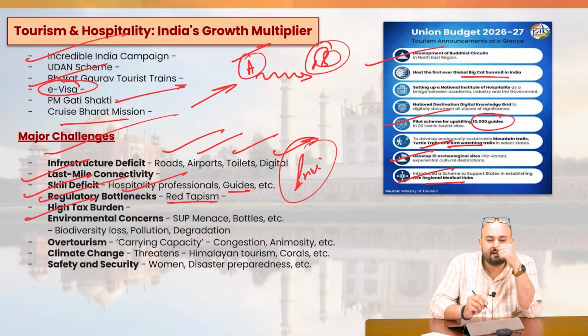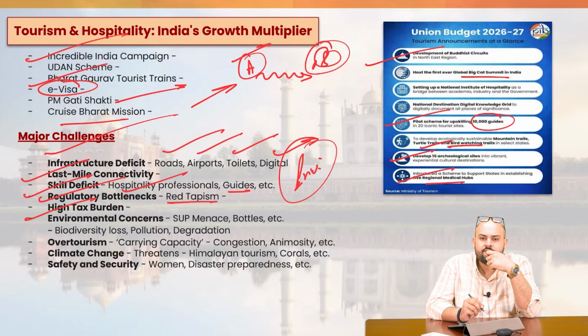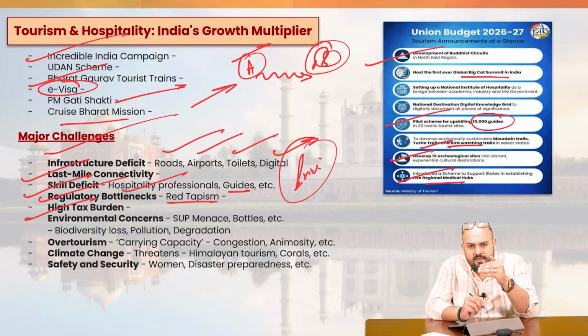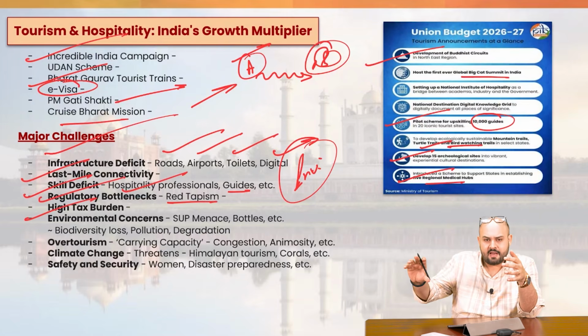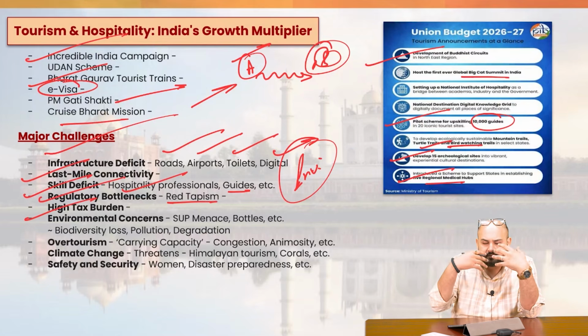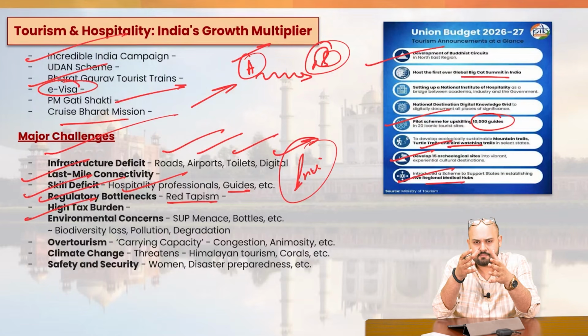Then we have high tax burden. We have a lot of GST which is being imposed on various hotel services. That has to be reduced. If you really want the lower middle income class to go and travel to different places, you'll have to reduce the tax burden, right? Tax rationalization has to take place.